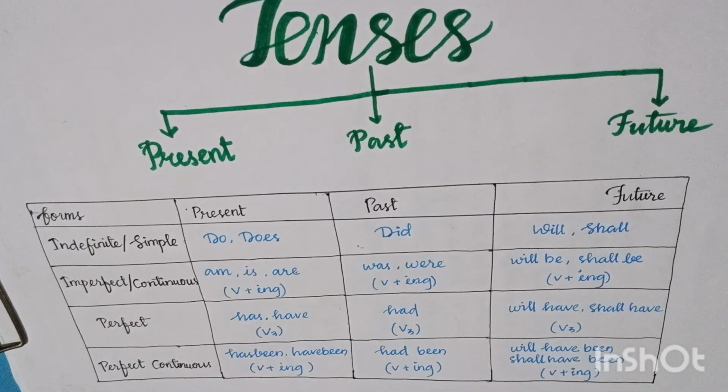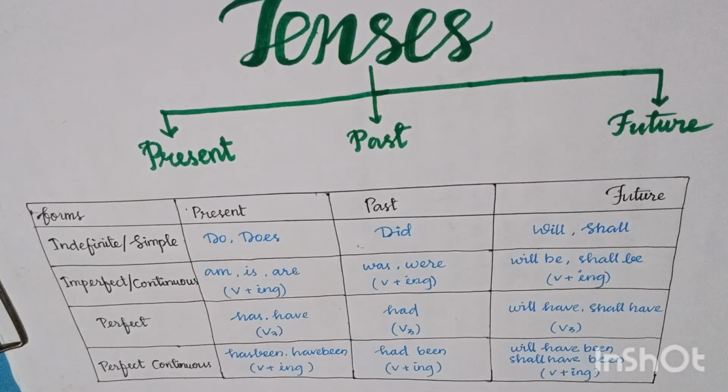When two actions are in the past tense, the action which is earlier goes with the perfect, and the action which comes later is in past simple. For example, when I reached at school, the teacher had already started his teaching.